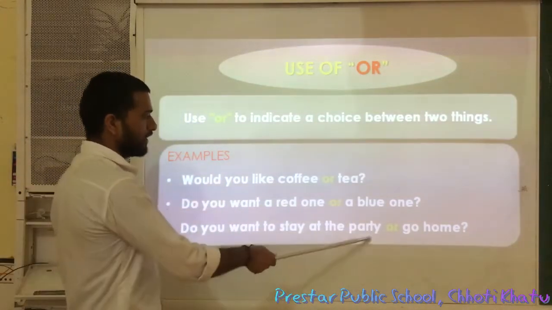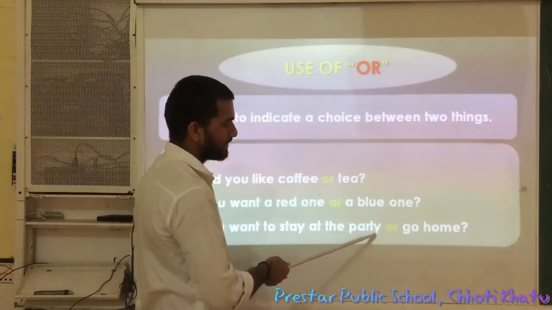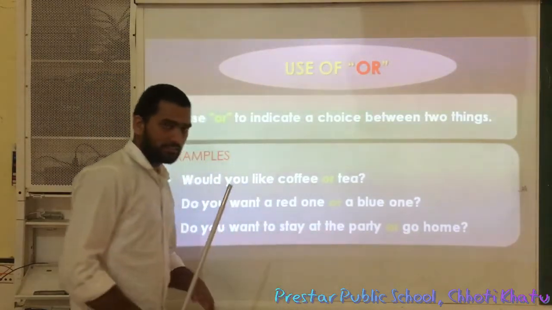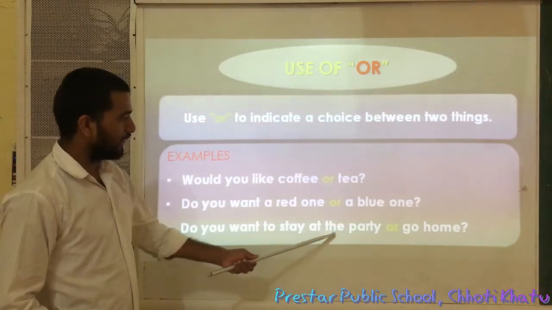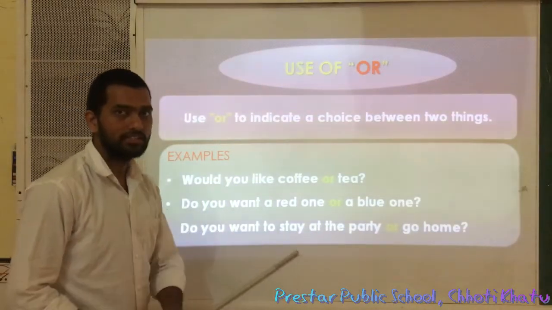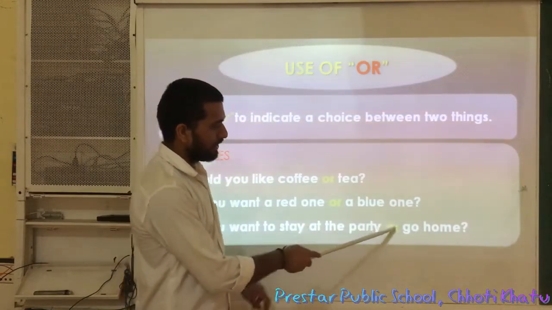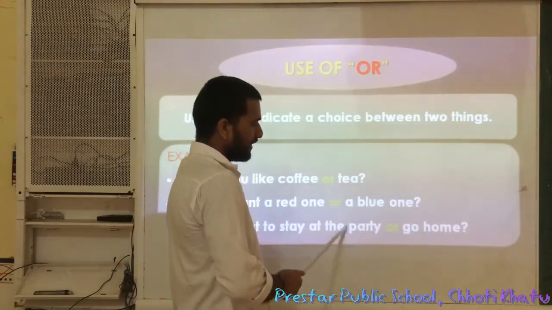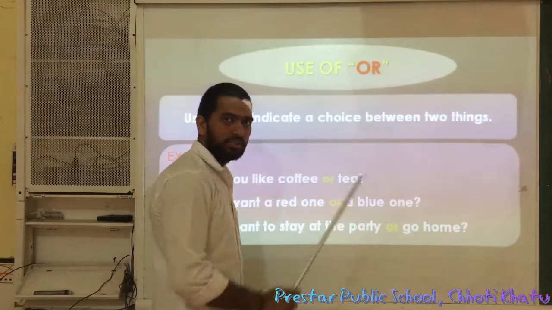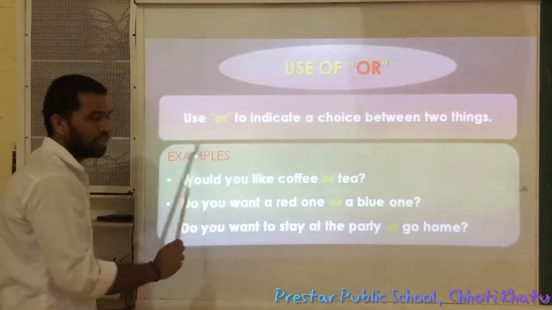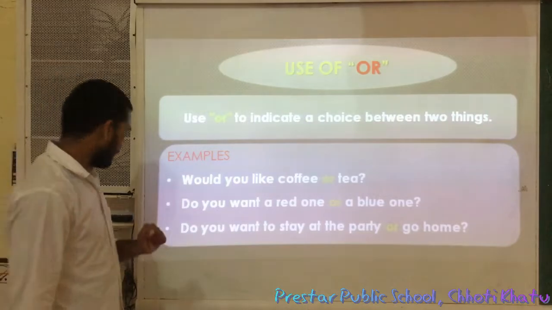"At the party" and "go home" are phrases. Do you want to stay at the party or go home means there is a choice between these two things. The first one is at the party, the second one is go home. So to indicate a choice between two things we use "or". This is the use of "or". Okay. Next,